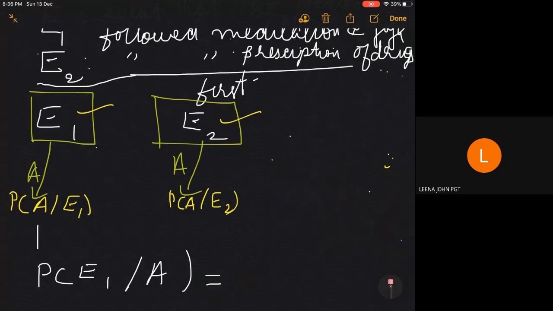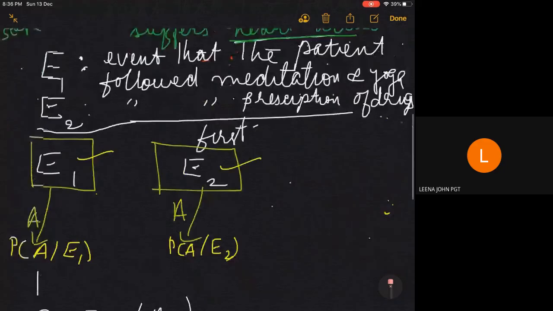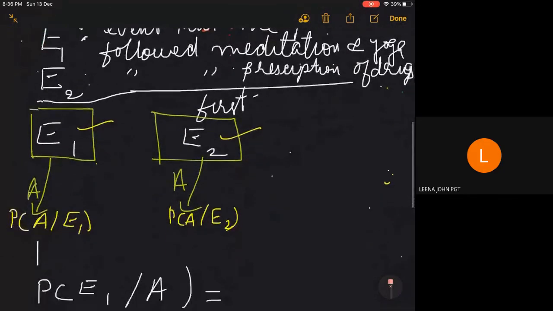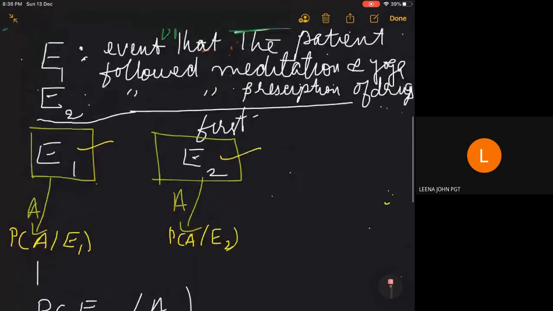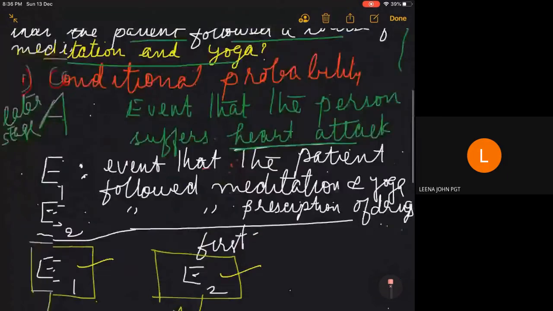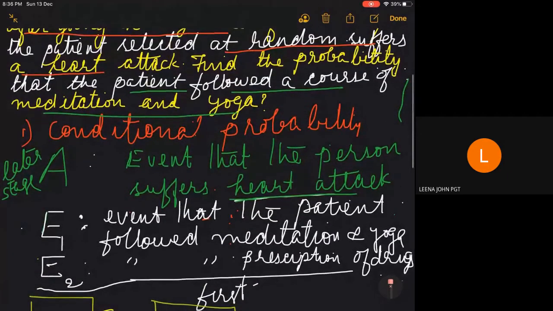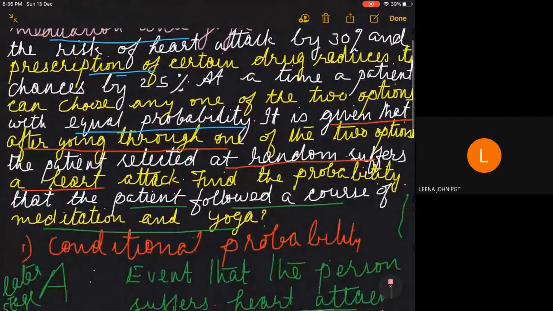Only two events. That is, he either followed meditation and yoga or prescription of medicine. So what is the probability of E1 and E2? What is the probability that a person goes for meditation and yoga or goes for prescription of drugs? It is also given that the probability is equal. At a time, a patient can choose any one of the two options with equal probability.